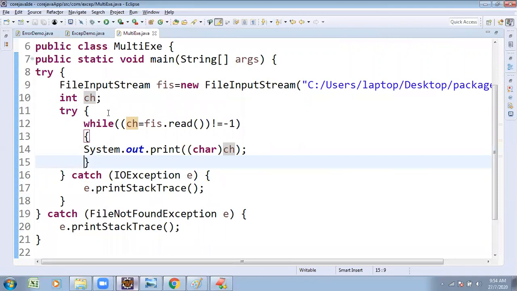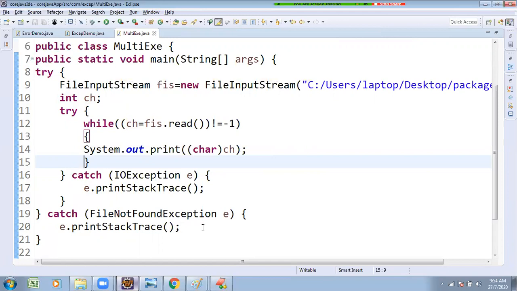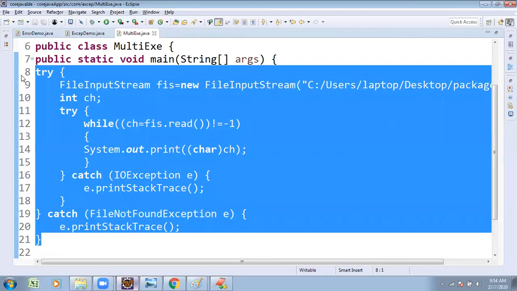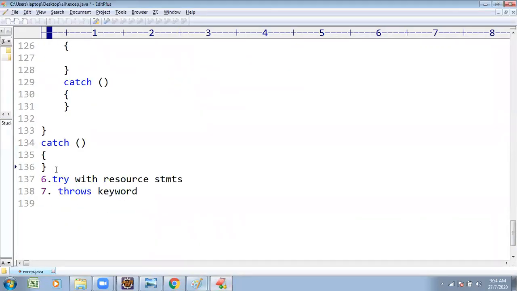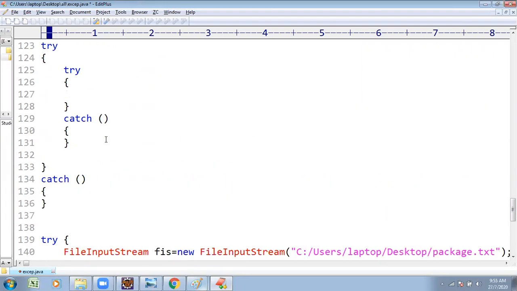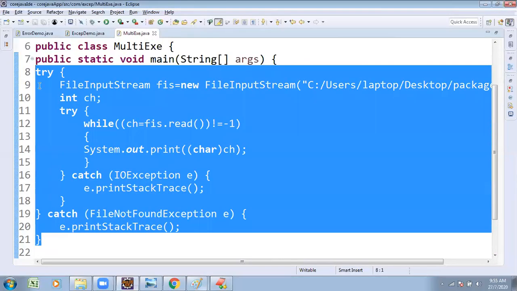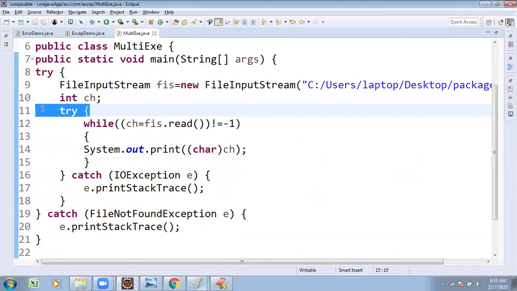Here we got exception 1 and exception 2. To handle the exceptions, what did we do? We applied the nested try block technique. Instead of that, one more type of technique we can also use. What is the technique we are going to do? Try to observe. See, I am removing this try block part.